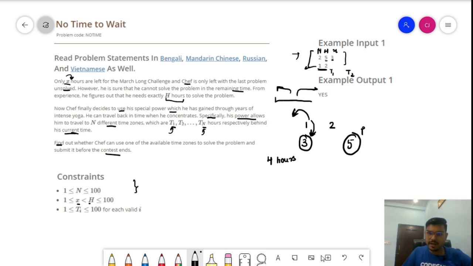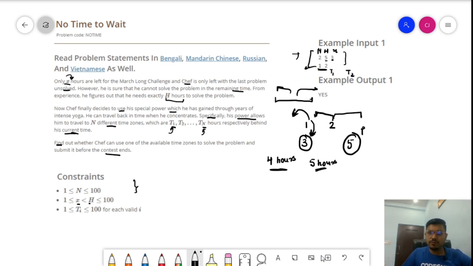So the total number of hours will be the summation of these two: the previous hours which I can go, and the hours which are required for the March Long challenge from the current time. So there are 4 hours required, correct? Similarly here, if I go 2 hours prior and from the current time there are 3 hours left, how many hours do I have in total? That is 5 hours,